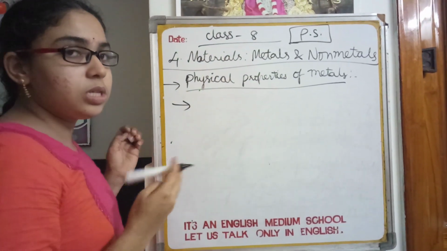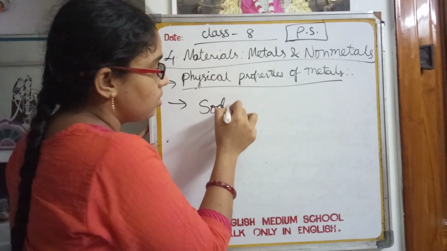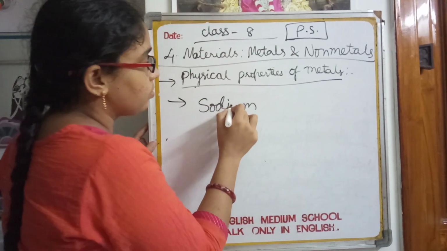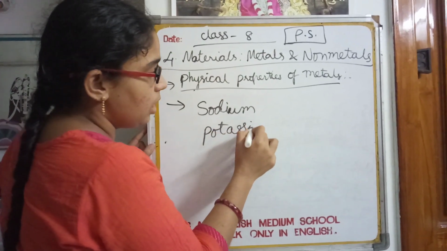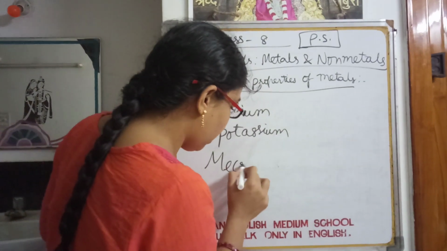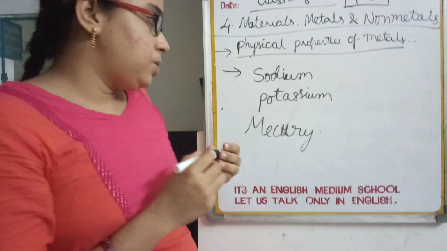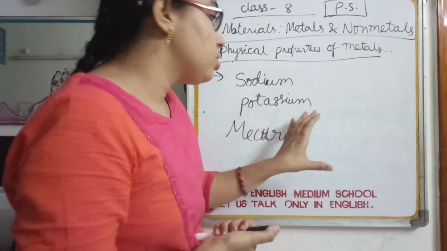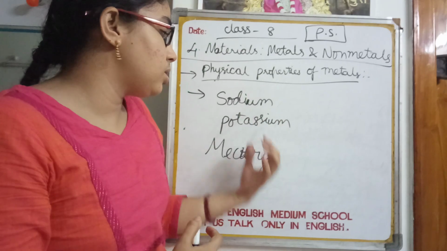Metals possess hardness, but there are some exceptions. I am giving you two metal names. Even though all metals are hard, in the case of some metals there are some exceptions.